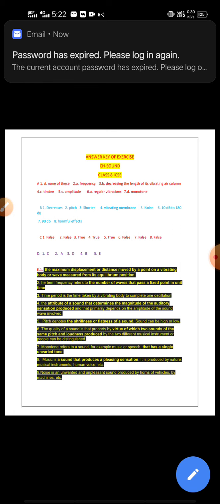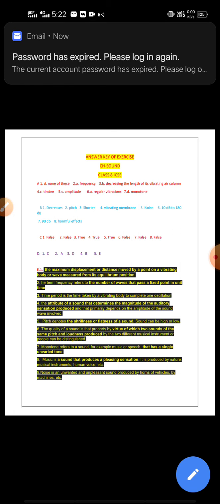The sixth one: humans can pick up sound in the range of 10 decibel to 180 decibel. And question number 7: sound of about dash decibel or more causes many health hazards. It is approximately 90 decibel. And constant exposure to sound above 80 decibel can cause harmful effects on our body.